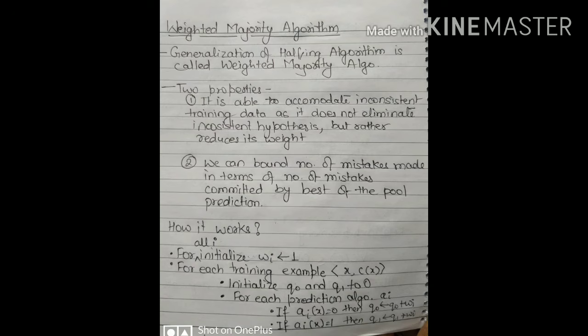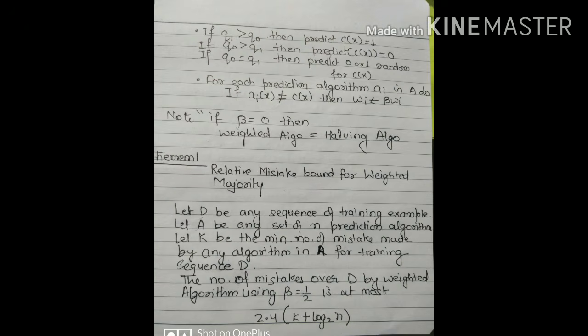We will check among these two, q0 and q1, which is greater. If q1 is greater, then predict c(x) equals 1, and if q0 is greater than q1, then we predict that the target value is 0, and if q1 and q0 are equal, then we predict 0 or 1 randomly for our target value.